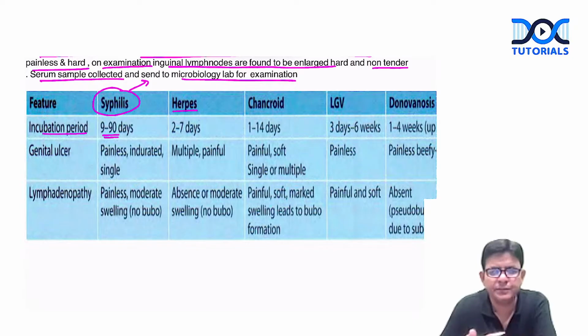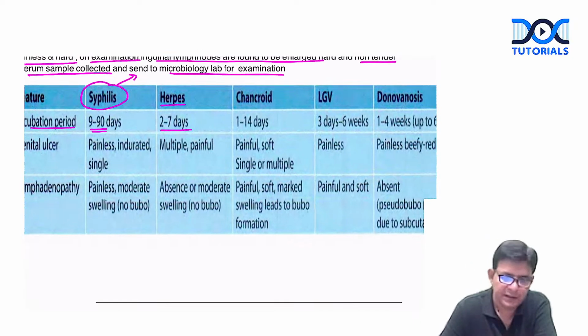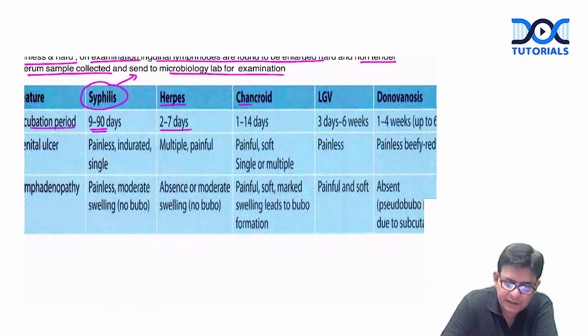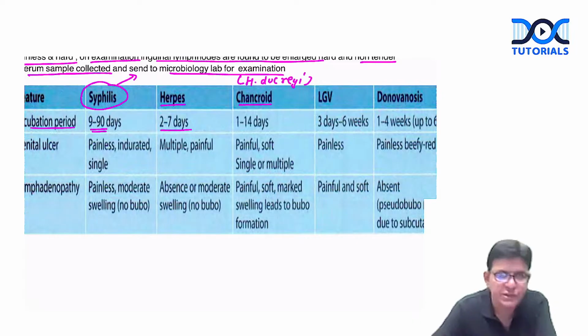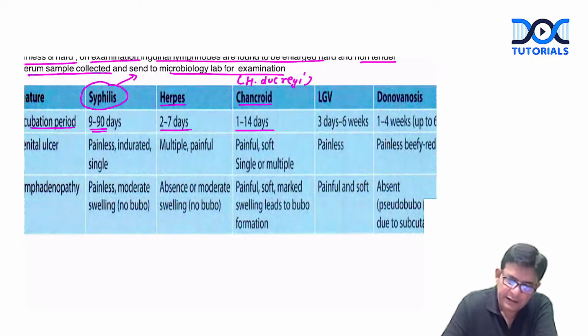Herpes infections, a week, 2 to 7 days. Chancroid. This particular chancroid is caused by which organism, guys? Haemophilus ducreyi. And see the incubation period. It can be 1 to 14 days. Very variable. 1 to 14 days.